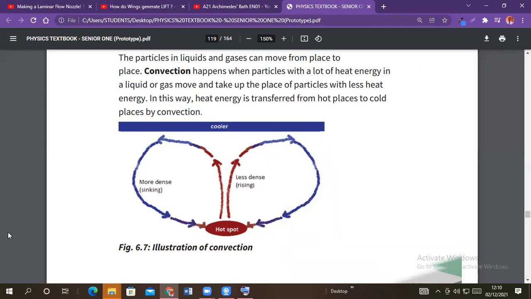Just say in fluids, because fluids mean both liquids and gases. So it's the type of heat transfer in fluids from a region of high temperature to a region of low temperature with the movement of matter.